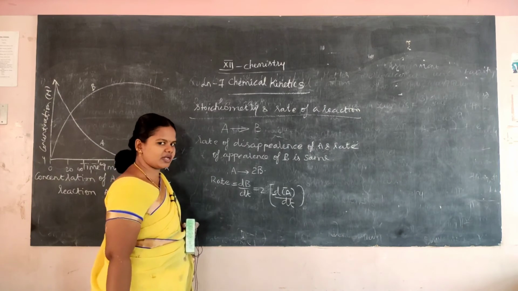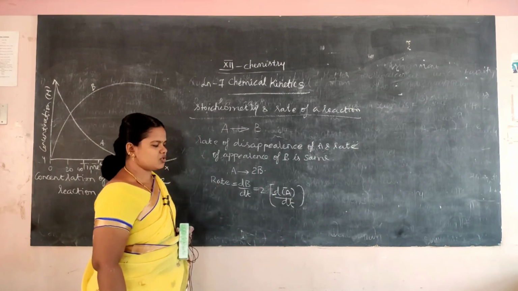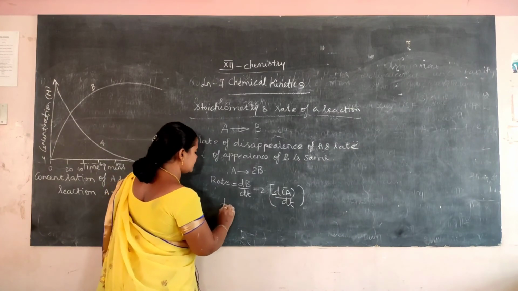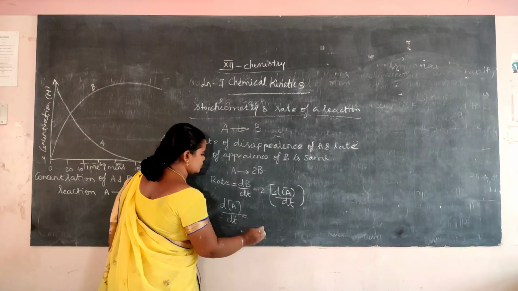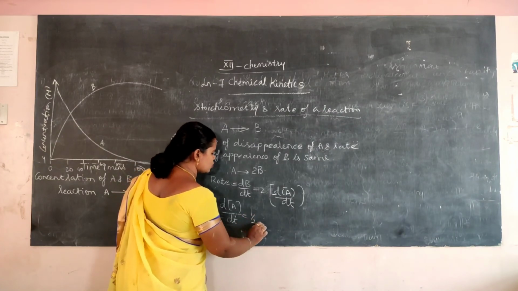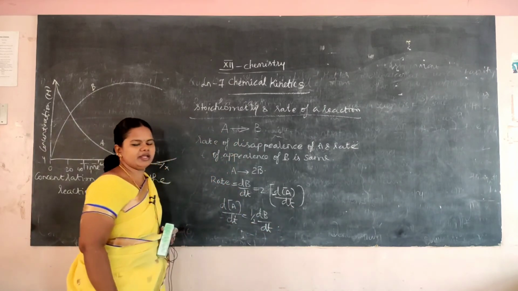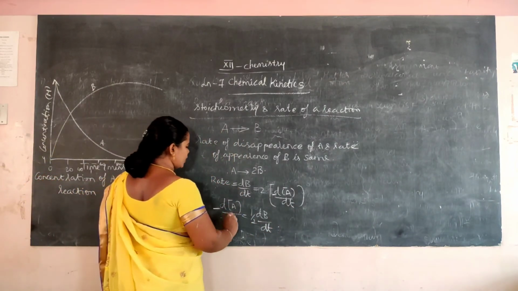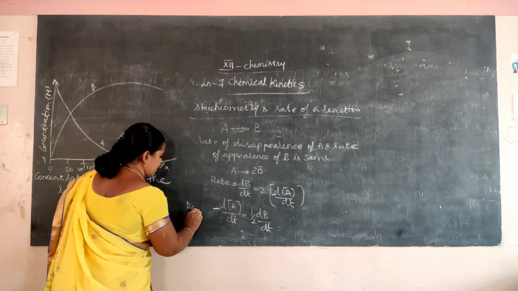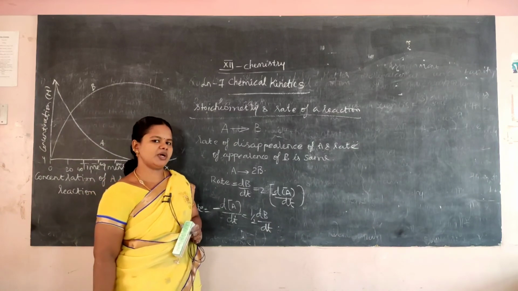On the reactant side we put a minus, that is why minus dA by dt. So now dA by dt is equal to 1 by 2 dB by dt. Am I correct? So minus dA by dt is equal to 1 by 2 dB by dt. Rate is equal to minus dA by dt is equal to 1 by 2 dB by dt.